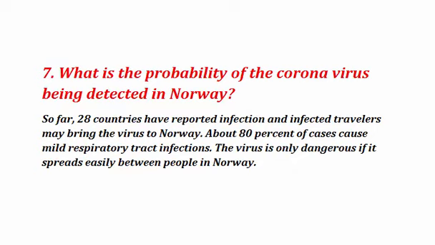Number 7. What is the probability of the coronavirus being detected in Norway? So far, 28 countries have reported infection, and infected travelers may bring the virus to Norway. About 80% of cases cause mild respiratory tract infection. The virus is only dangerous if it spreads easily between people in Norway.